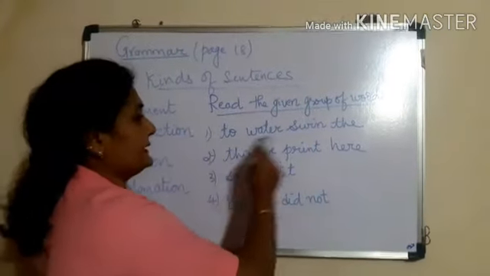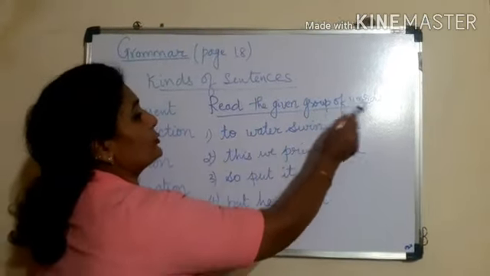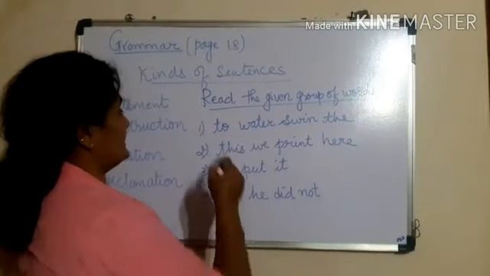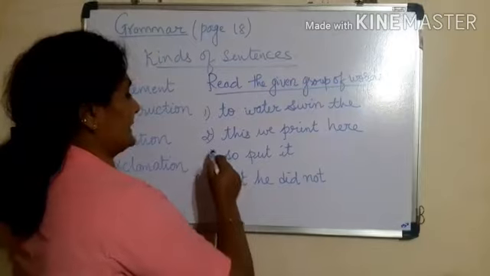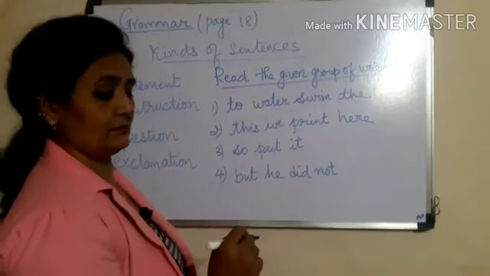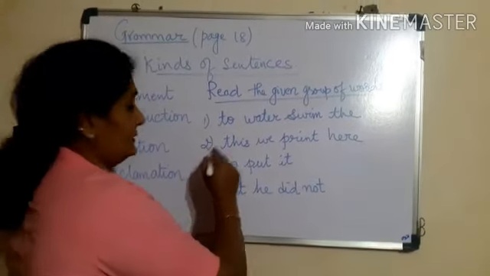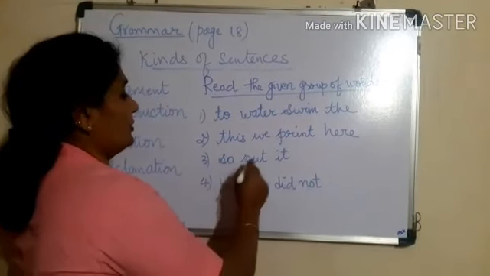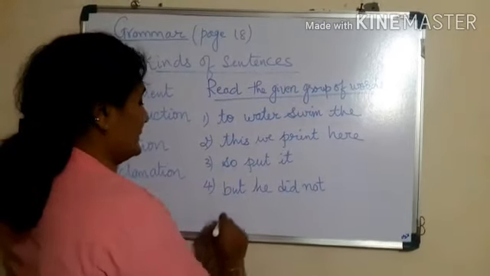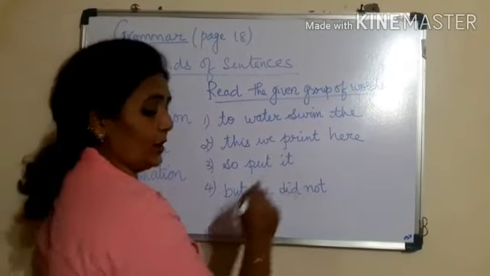Children, read these given groups of words. First one is two water swim the. Second, this we print here. Third, so put it. And fourth one, but he did not.